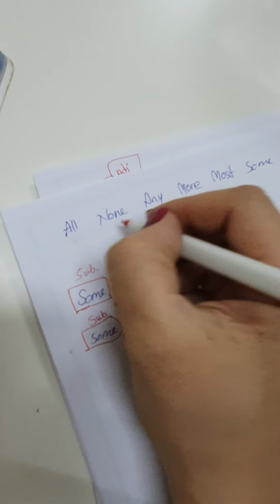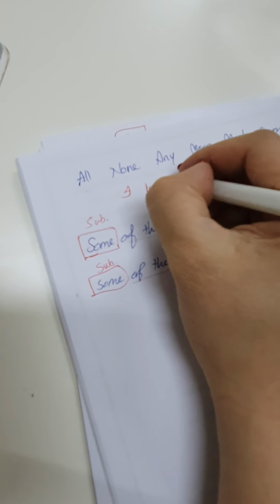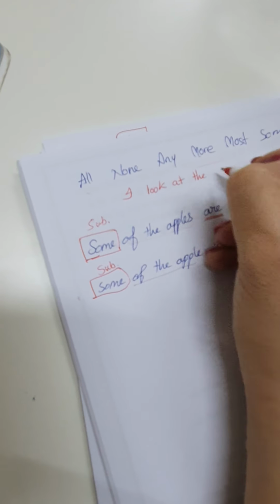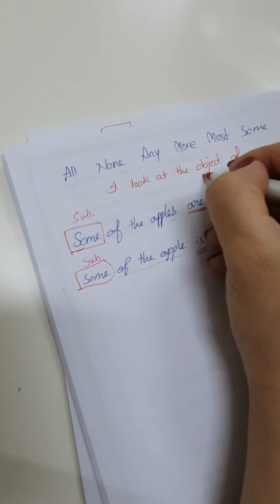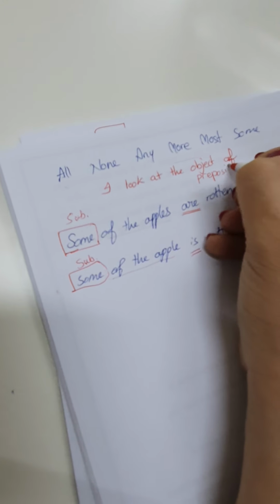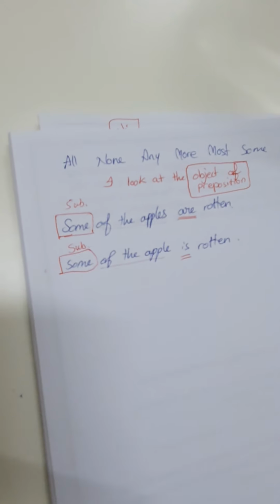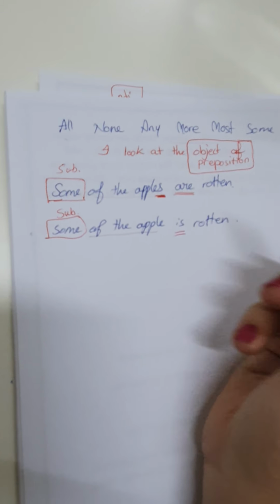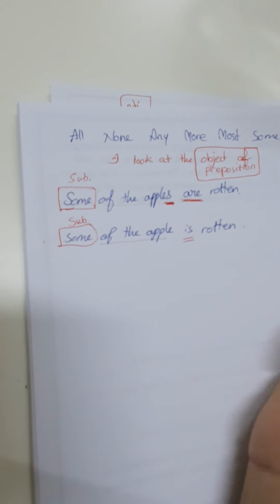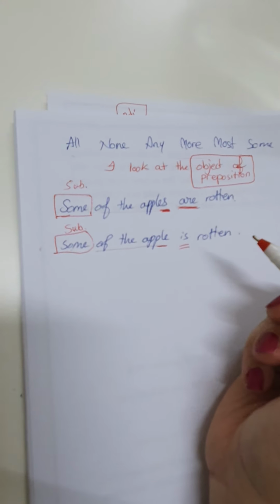When I see one of these words, I look at the object of the preposition. So you want to tell me that the key is in the object of the preposition? Yes. Some of the apples, plural, are. Some of the apple is.